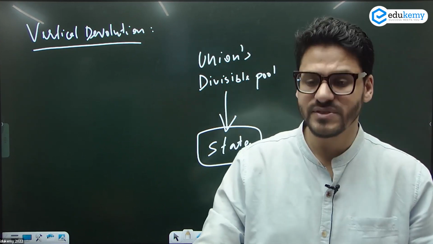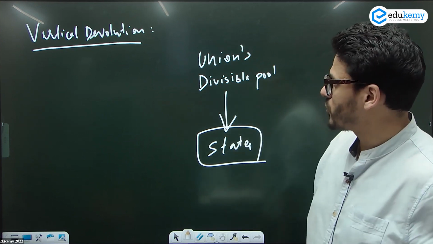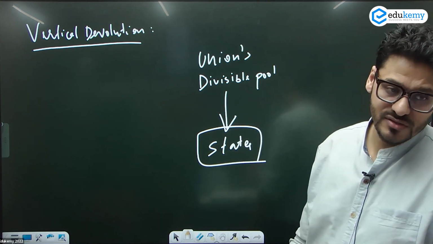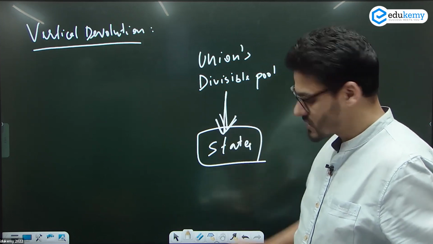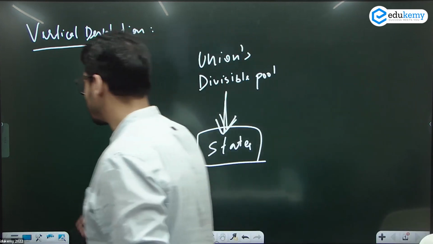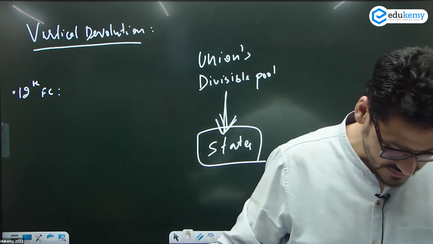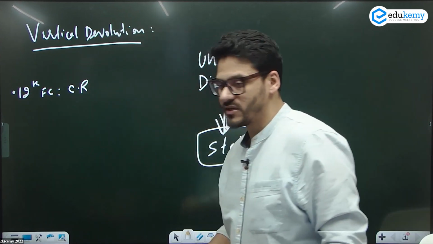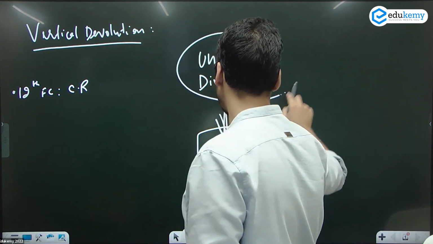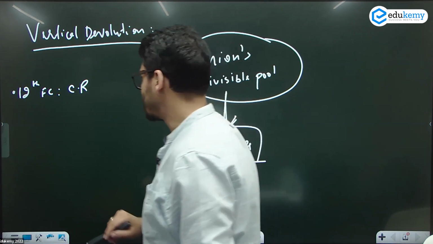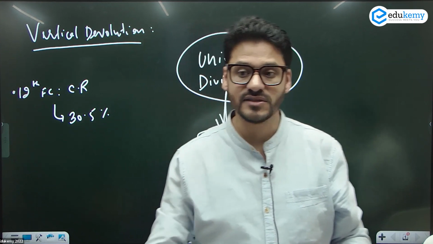Now, in this divisible pool, how much money has already been shared so far? तो मैं आपको थोड़ा brief context दूंगा that Finance Commissions over time, how much money have they suggested should be shared with the state? We'll start with the 12th Finance Commission. थोड़ा आपको एक background मिलेगा. 12th Finance Commission, it was under C. Rangarajan. According to the 12th Finance Commission, the states' share from the union's divisible pool should be 30.5%.